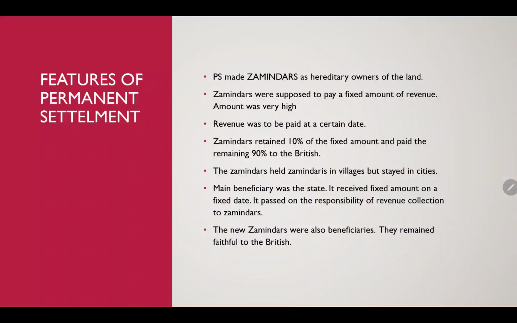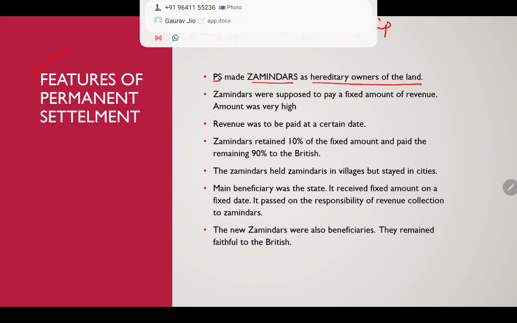Now, features of the permanent settlement. The permanent settlement made zamindars hereditary owners of the land. So if a person is a zamindar, his son will also be a zamindar, then his son will also be a zamindar, like a kingship. I guess this one is clear.